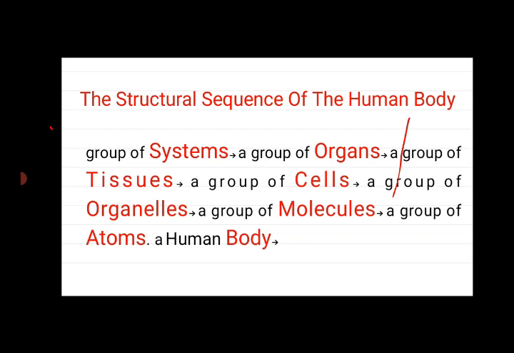At first, we study the structural sequence of the human body. The human body consists of a group of systems. Each system consists of a group of organs. Each organ consists of a group of tissues. Each tissue consists of a group of cells. Each cell consists of a group of organelles. Each organelle consists of a group of molecules. Each molecule consists of a group of atoms.